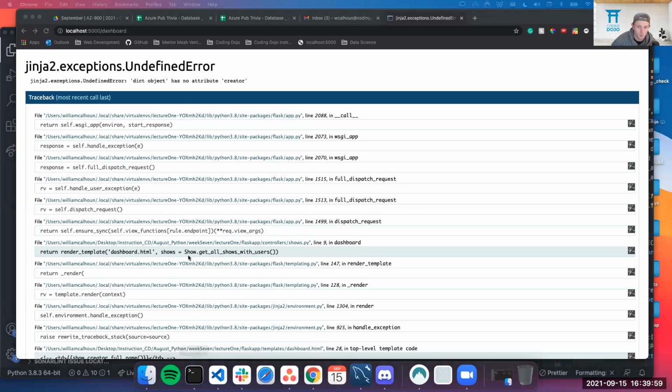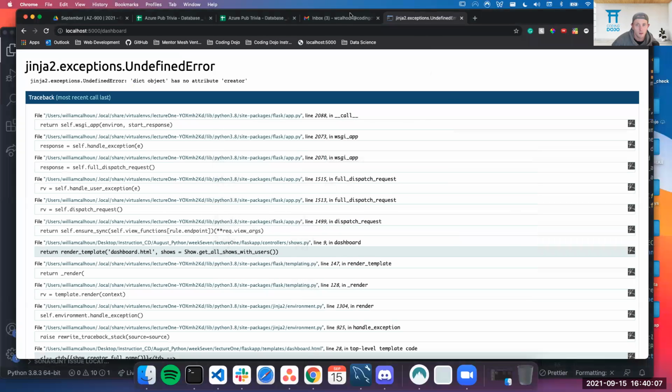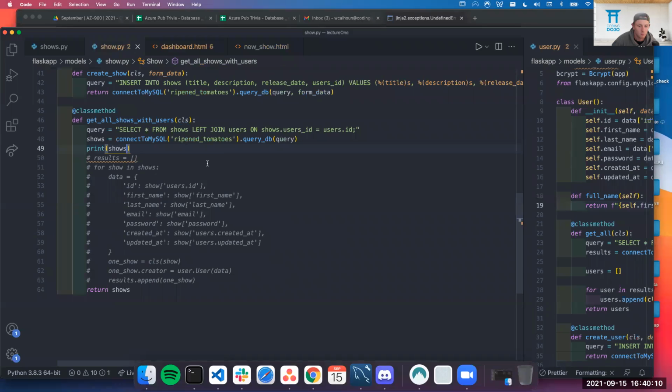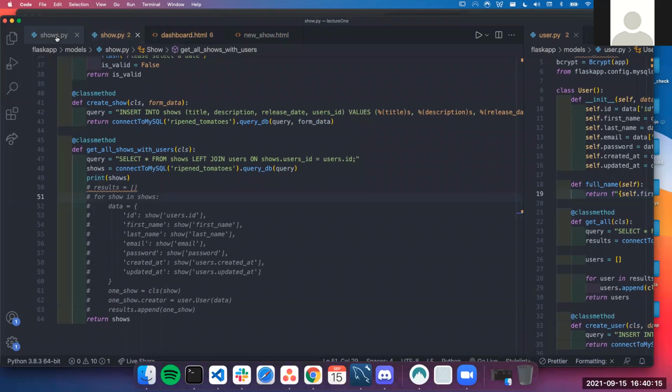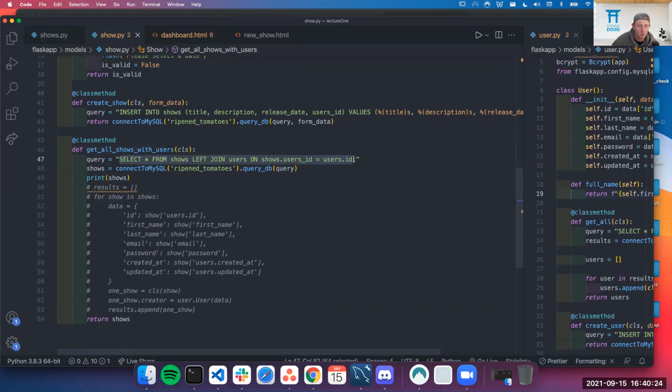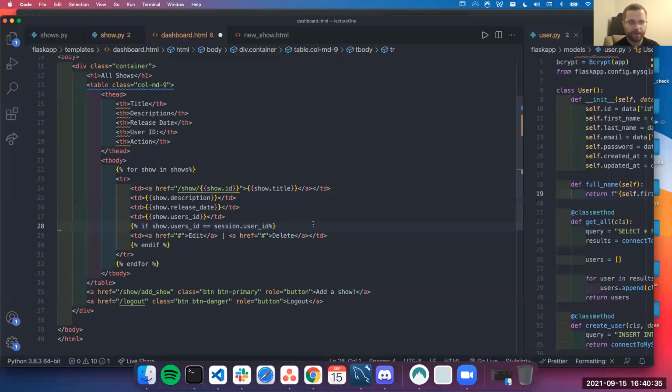But if I were to do this and look at my actual code here, oh, it broke before I can. Let me see. I think we also need to pass the data here on line 46, comma data. No, I'm just doing a select, so I'm not passing in any data. It's probably something. Oh, it's not liking this. Oh yeah, you have to do special Jinja comments to comment stuff out. Yeah, that's what it wasn't liking.